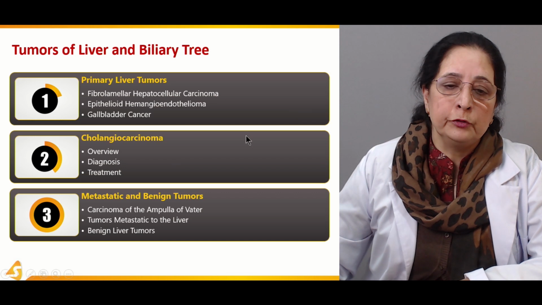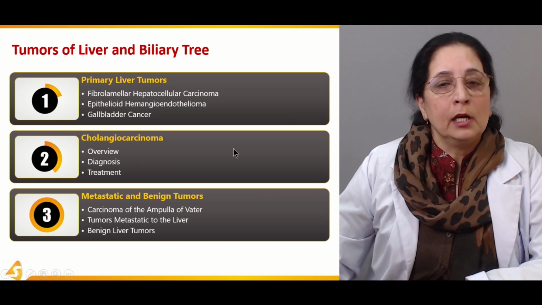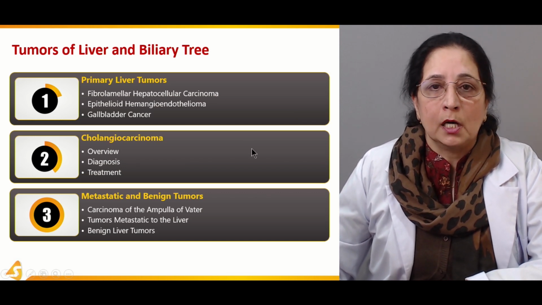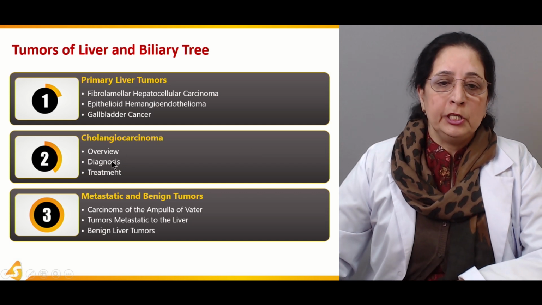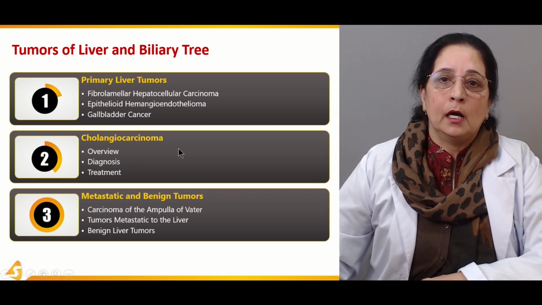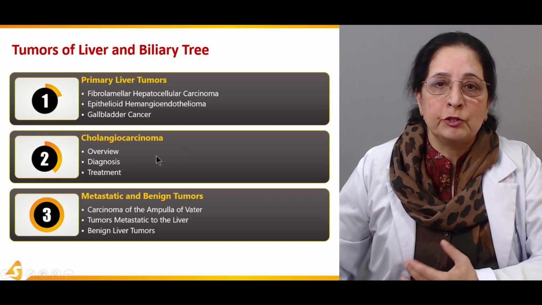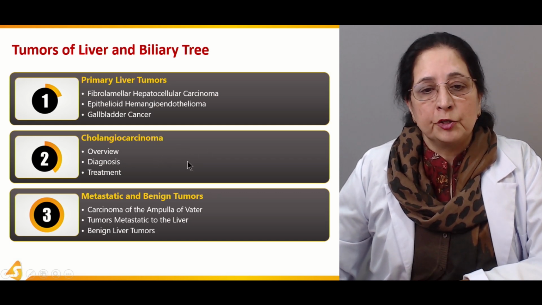Then as we move to the next section, we will talk about cholangiocarcinoma, and this cholangiocarcinoma is the carcinoma of the biliary tract or biliary tree.